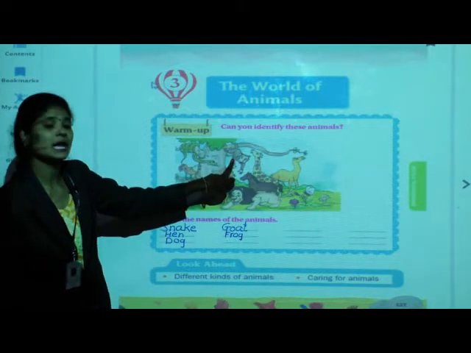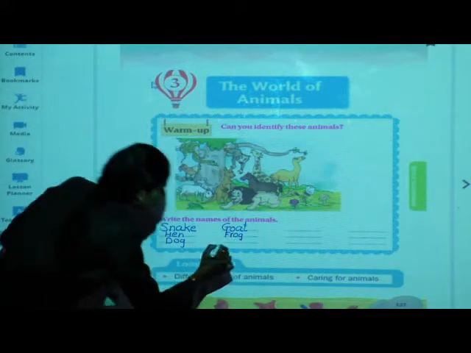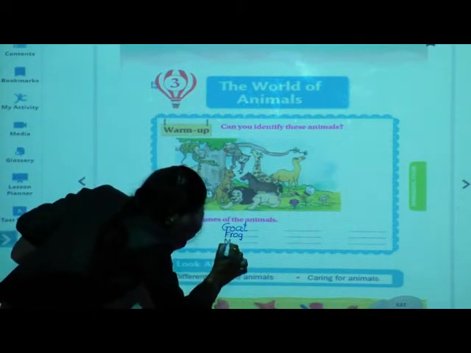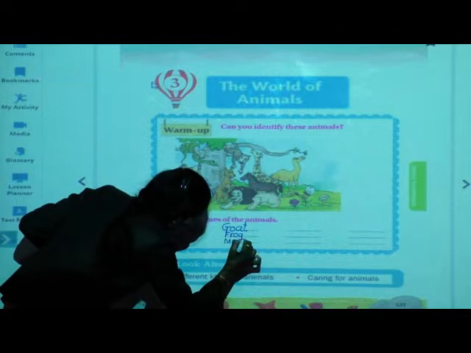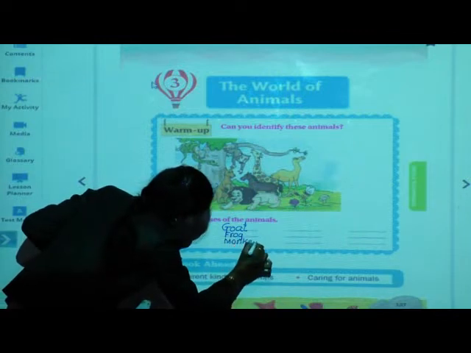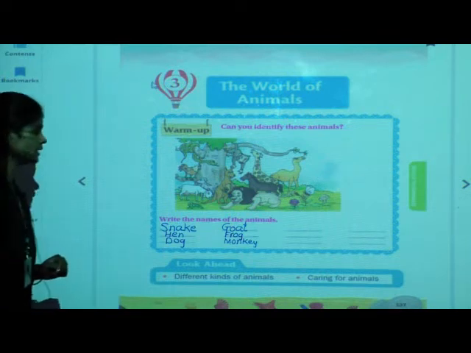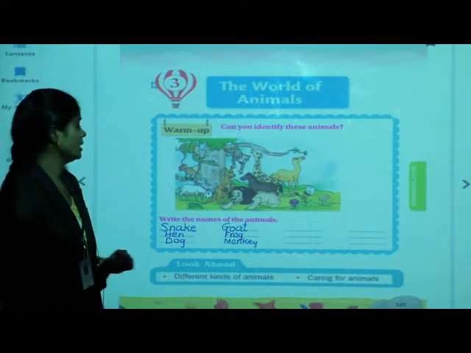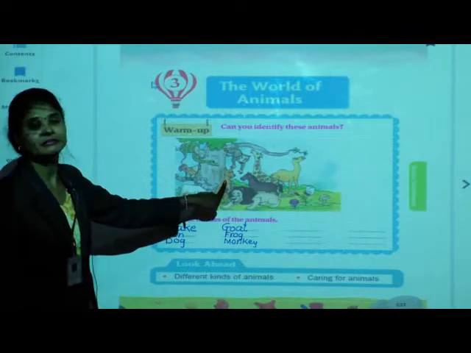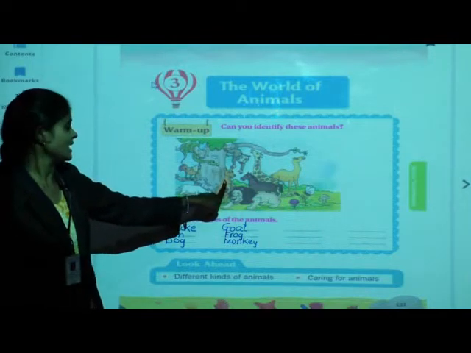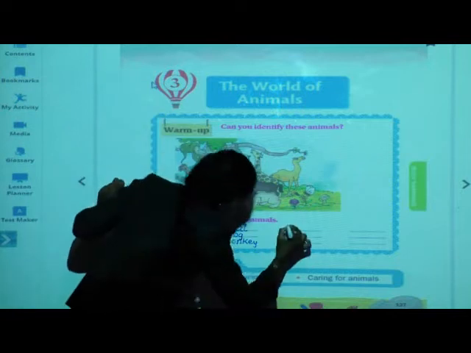Yes, it is monkey. Right here. M-O-N-K-E-Y, monkey. Done. Next animal, see. Which animal is this? Yes, it is kangaroo.